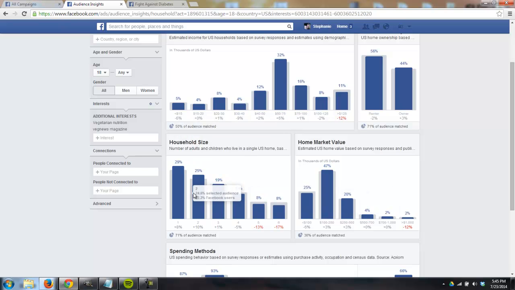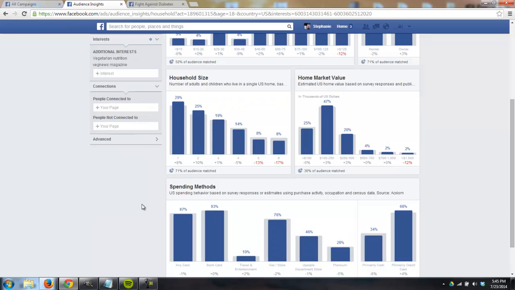Household size, this is something you want to pay attention to because you want to see if they have kids. Is it single families or what's going on? Because then you can market in other areas, or if the same problem might exist in that family, where vegetarian is the niche, they're probably going to want their kids to eat like vegetarians too. So you can put out a book, if it's a niche that has a lot of kids, having 2-3 kids every household, then you can do a vegan diet book for children and launch that to the same crowd, stuff like that.